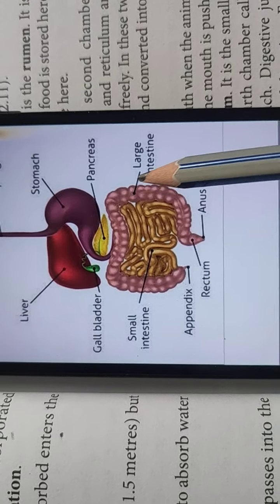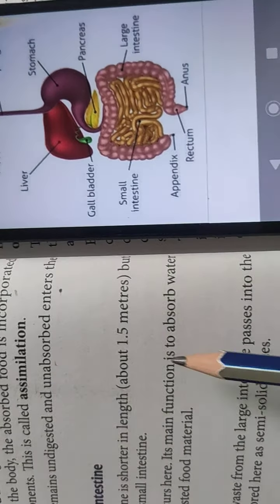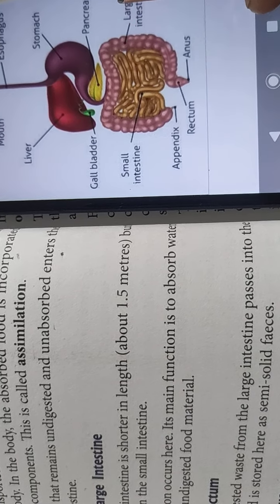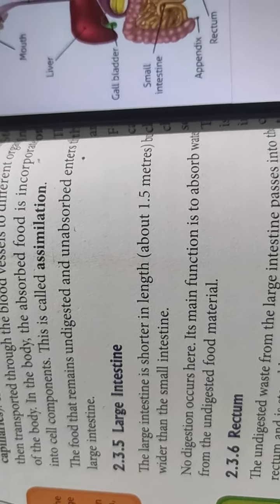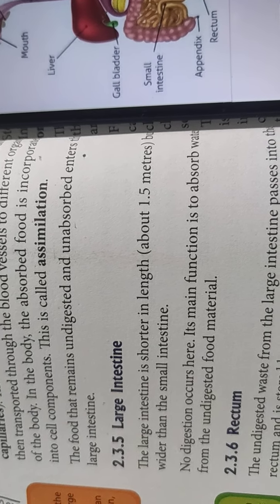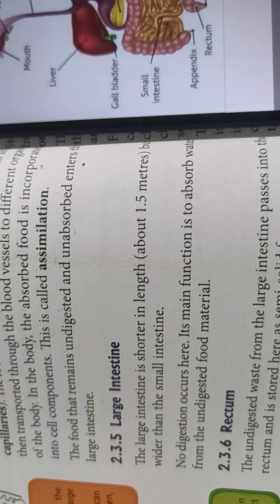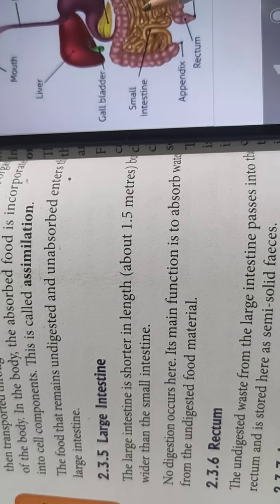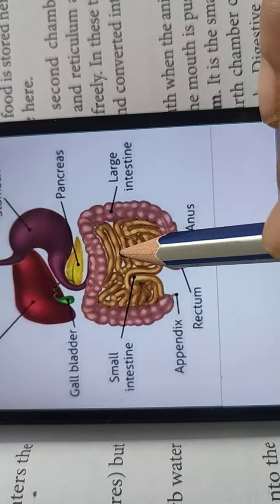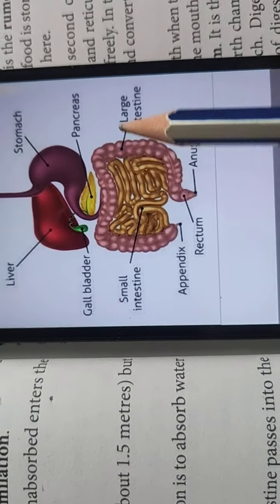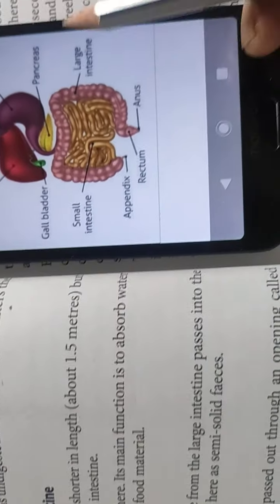Okay, this large intestine. Now what is this? The large intestine is about 1.5 meters in length. See, the small intestine length was 7.5 and the length of the large intestine is just 1.5. But it is wider than this, wider, means more broad than this small intestine. Okay. No digestion occurs here.